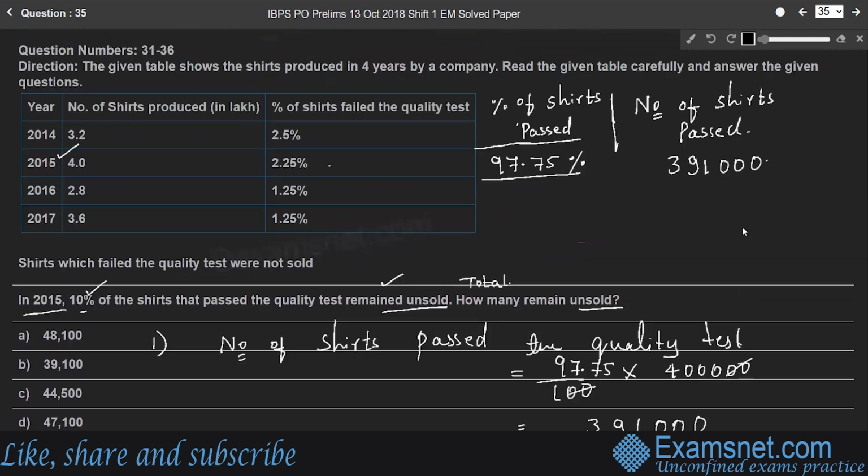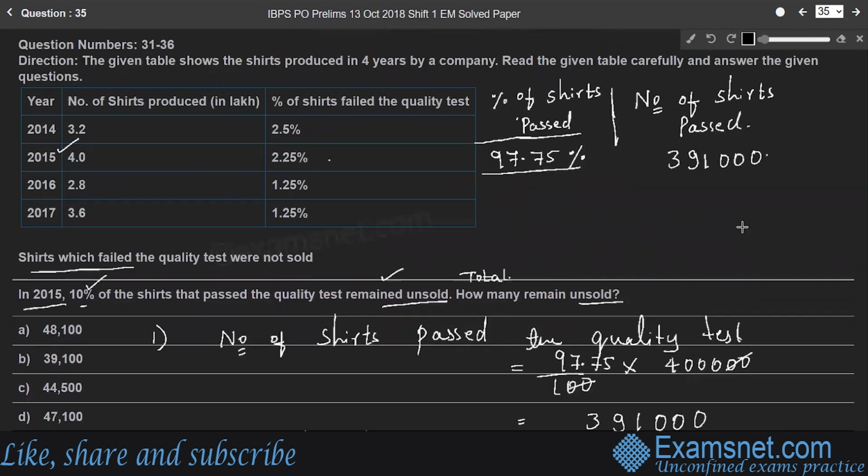But in the question, shares which failed the quality test were not sold. That means 2.25% shares also remained unsold. So we have to add the number of shares that failed the quality test.